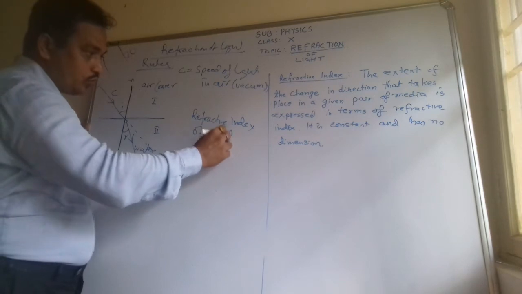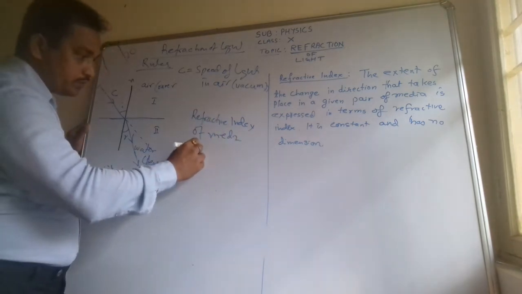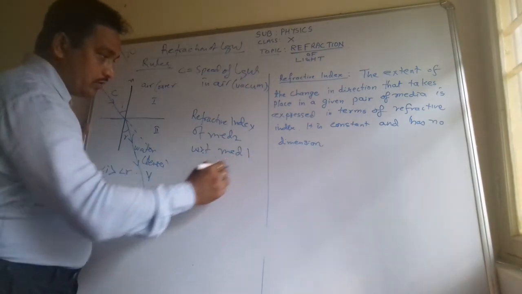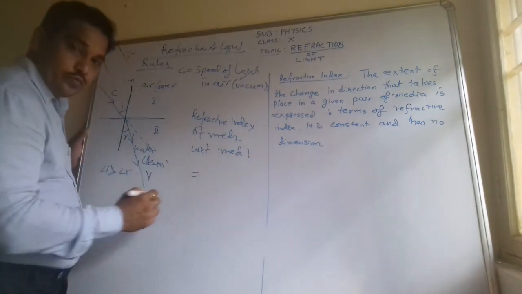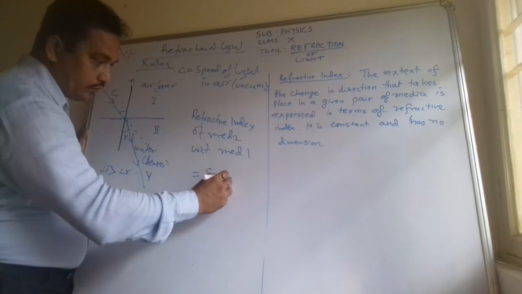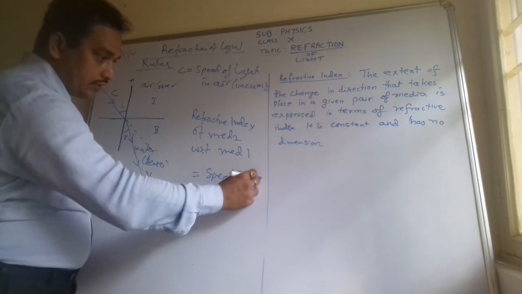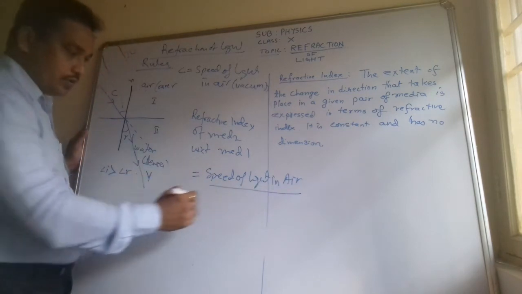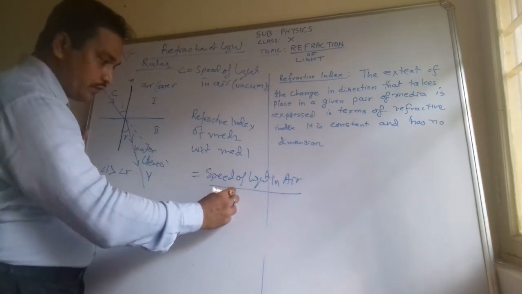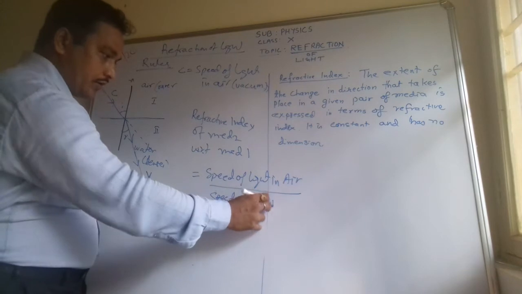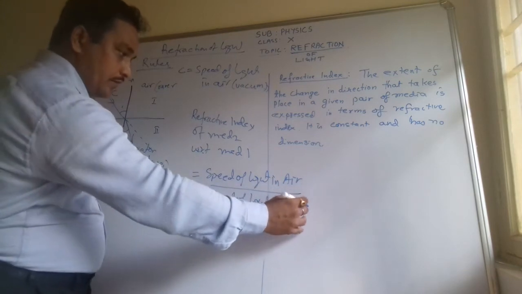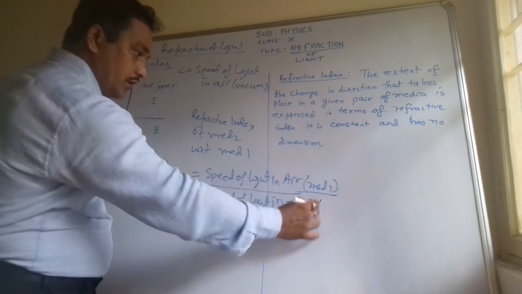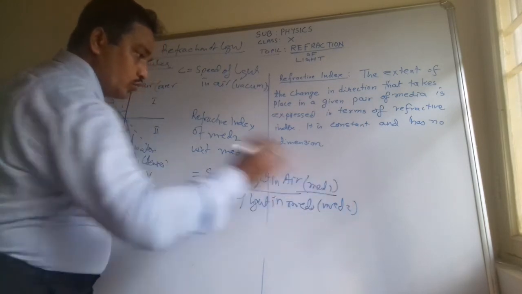So the refractive index of medium 2 with respect to medium 1 is equal to speed of light in air upon speed of light in medium, or you can say in medium 1 upon medium 2.